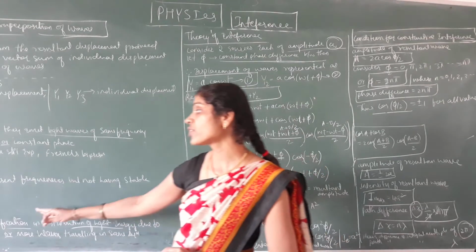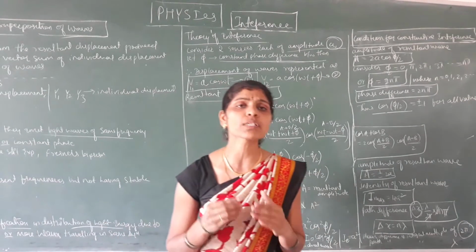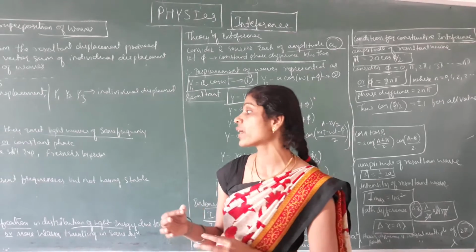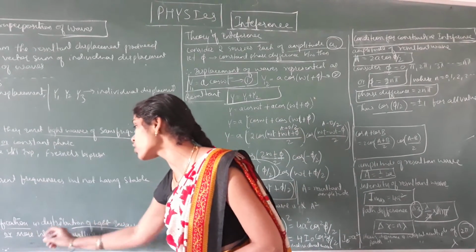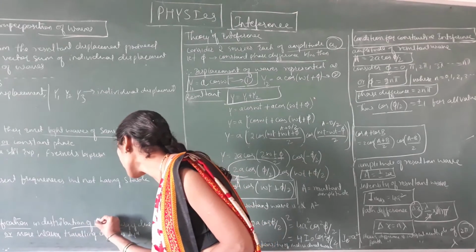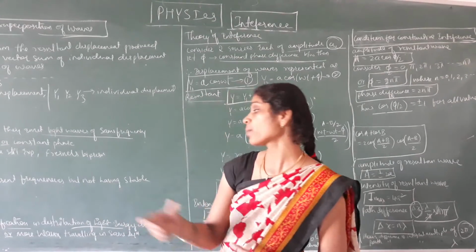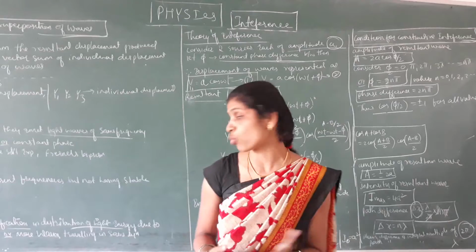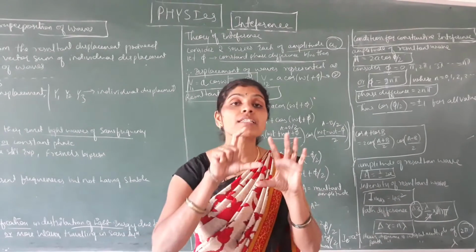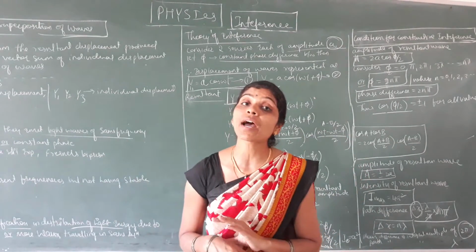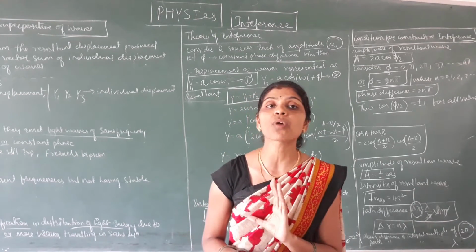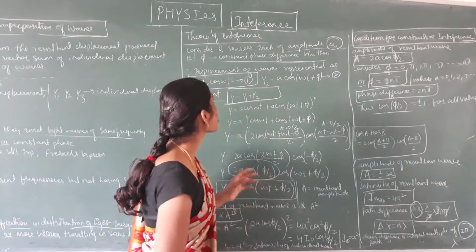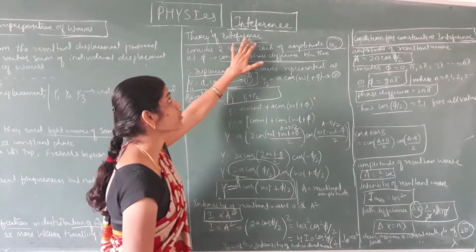And the basic definition of interference, which is one of the properties of light: it is the phenomenon of modification in the distribution of light energy due to the superposition of two or more waves traveling in the same direction. This phenomenon we call interference of light. With that knowledge, we shall see the theory of interference.